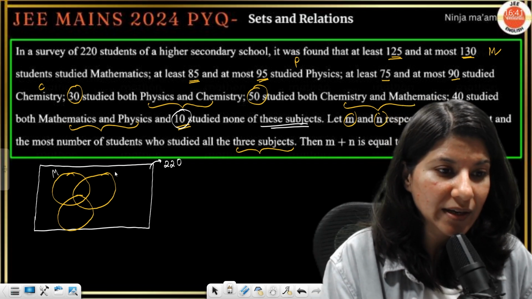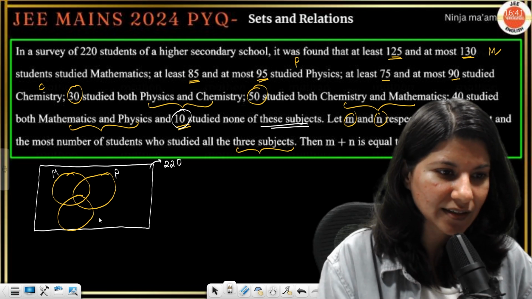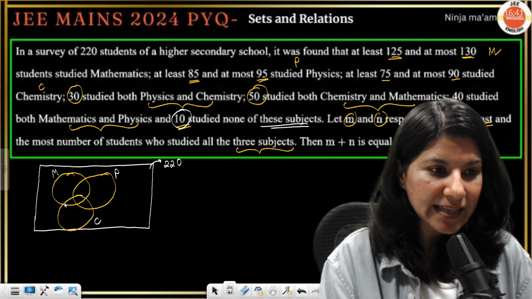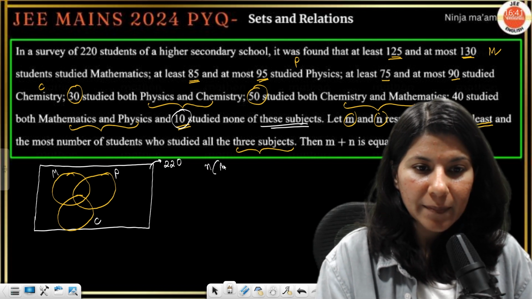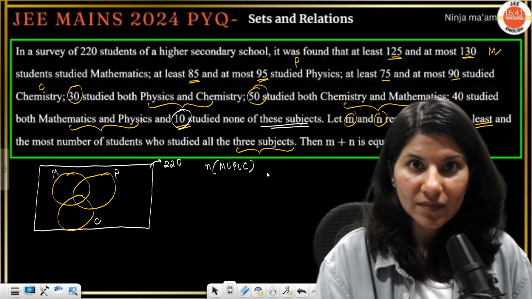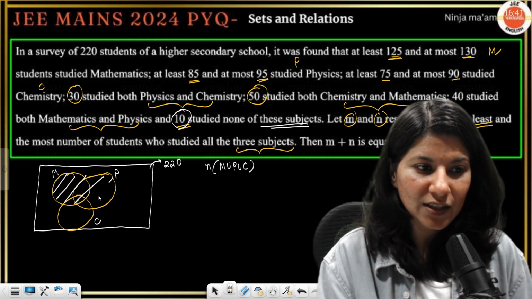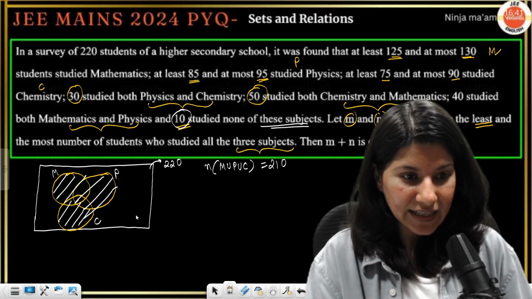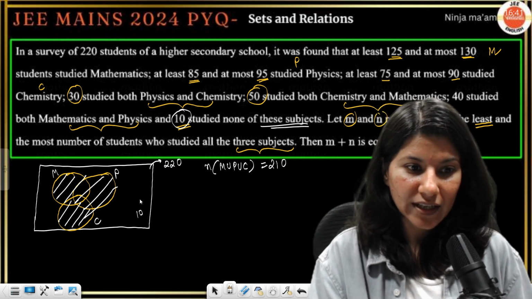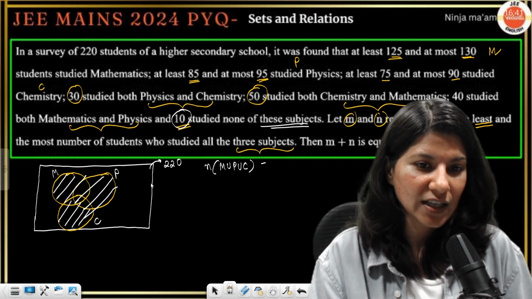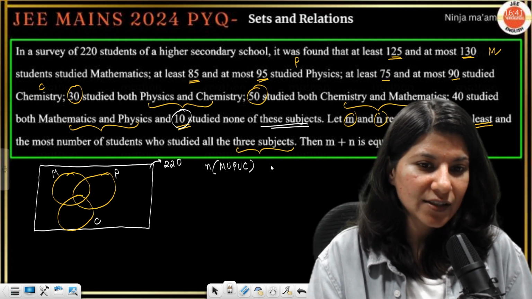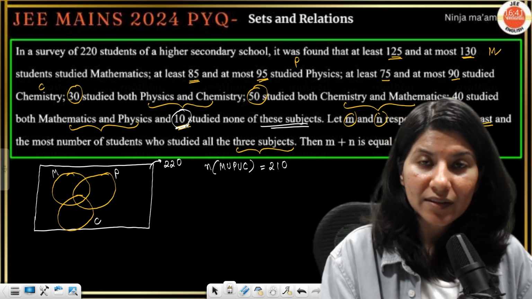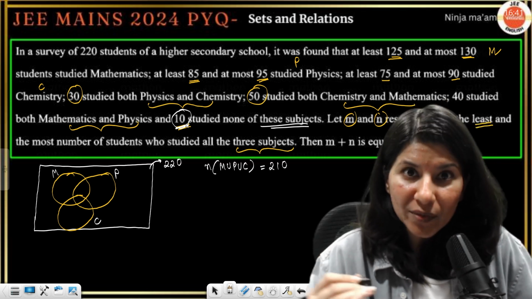So this is, suppose, mathematics, physics, and then chemistry. So this M union P union C, that means this particular shaded region, will be 210. And this outside thing is 10, because none of the subjects. So understand, this shading is 210, and 10 study none of these subjects. So we are decoding this whole problem from the end.